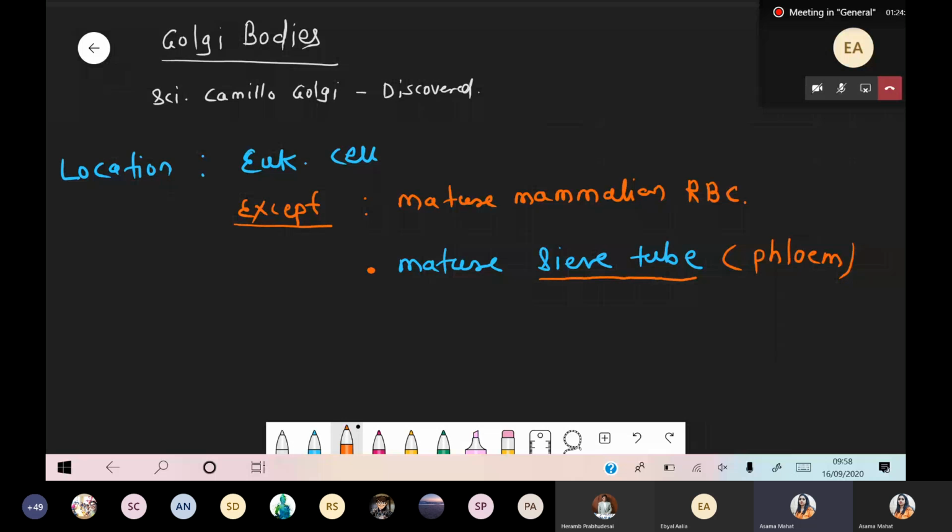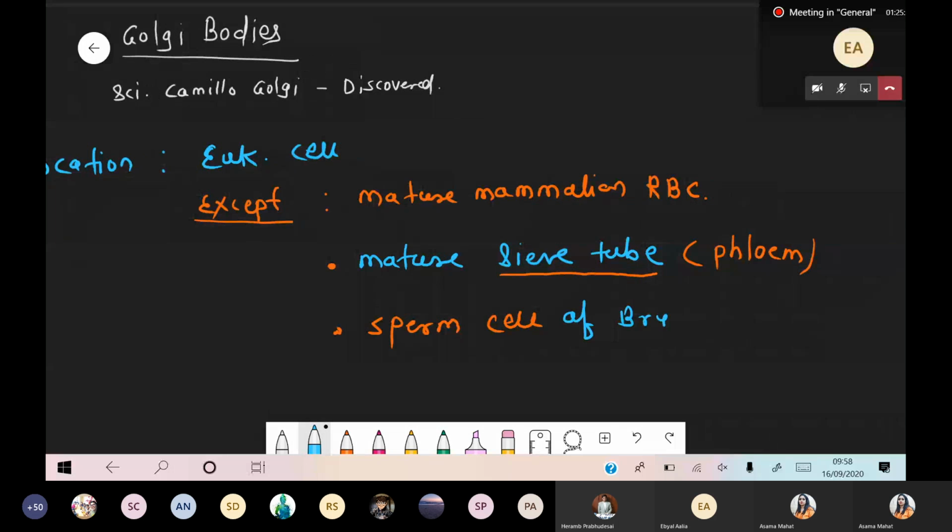Third example, in the sperm cell. Sperm means we are talking about male gamete. So the sperm cell of Bryophyta and Pteridophyta. Bryophytes are amphibian plants, and pteridophytes are ferns and ornamental plants.